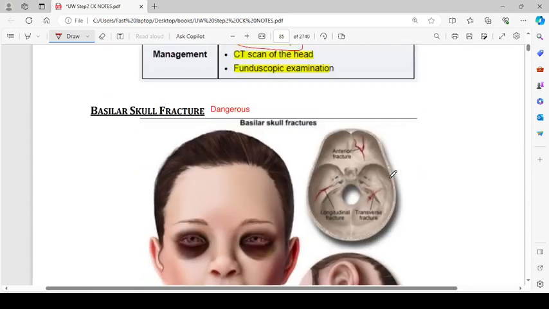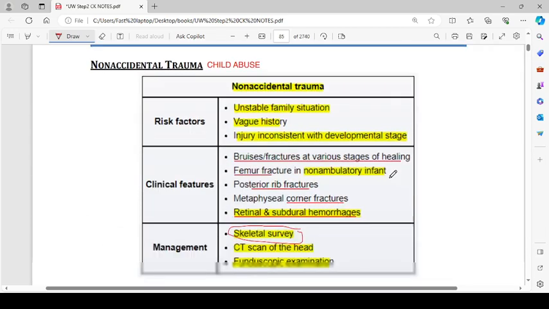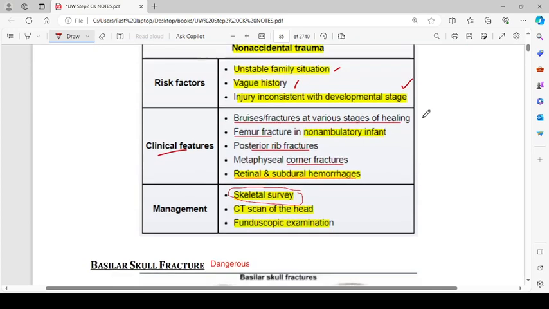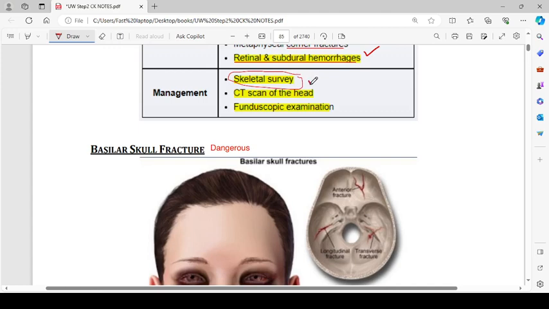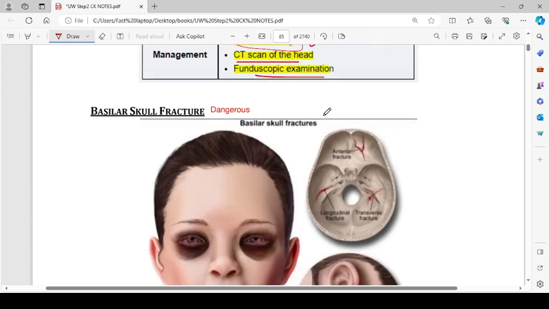Then there is non-accidental trauma or child abuse. So non-accidental trauma, the risk factors are unstable family situation, vague history, and injury inconsistent with the developmental stages. The clinical features: bruises, fractures at the various stages of healing, femur fractures in non-ambulatory infant, like the child does not even crawl and he is having femur fractures. Posterior rib fractures, which can occur when an abuser is holding the child. Then metaphyseal corner fracture, retinal and subdural hemorrhages, which can result from shaking the baby very severely. Management is skeletal survey, CT scan of the head, and fundoscopic examination.